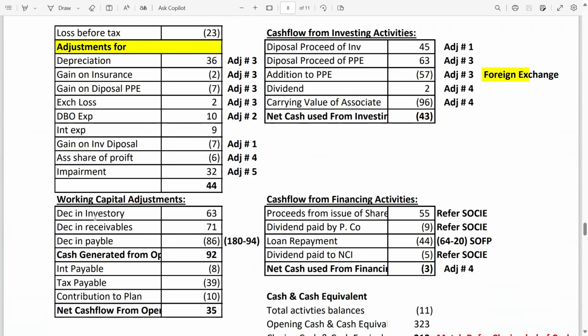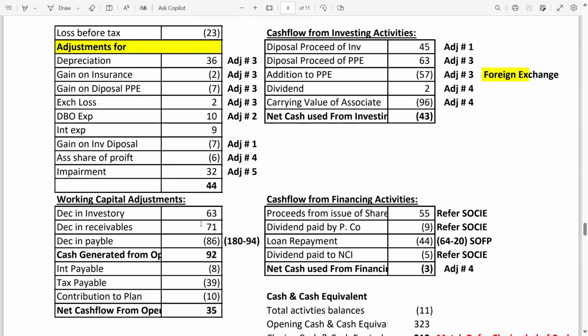Now working capital adjustments. Decrease in inventory is 63. Decrease in inventory means our inventory movement is strong. It's not slow-moving inventory. Why? Because the inventory closing balance is decreasing. So it means the inventory position is good. The inventory cycle is moving well. That's why the decrease in inventory is added. It's in a plus sign, 63.